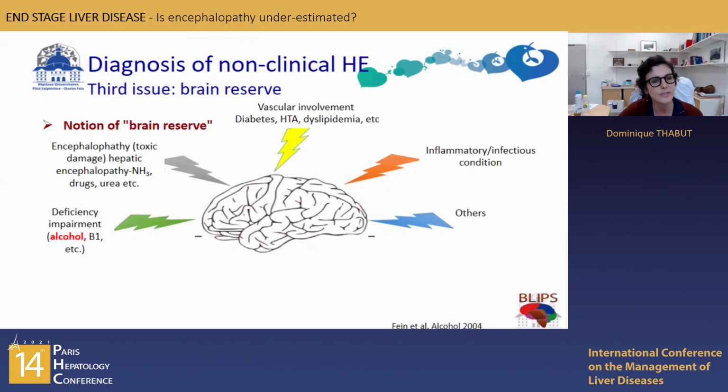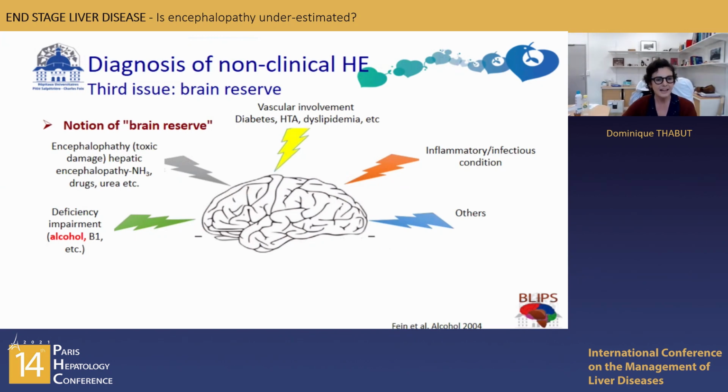The third issue with the diagnosis is the brain reserve. As you know, your patients have a lot of other causes to have neurocognitive disorders, including for NASH patients diabetes, hypertension, dyslipidemia, and for other patients, for example, alcohol, which gives neurological symptoms also.